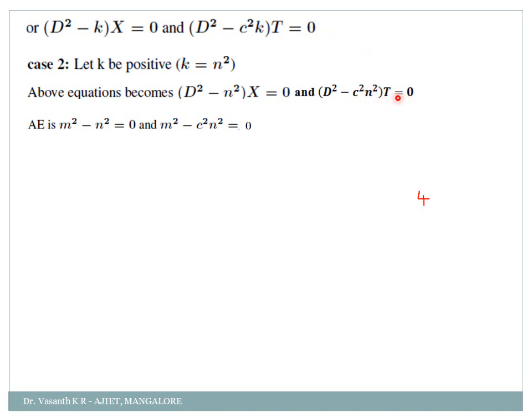So what will be my auxiliary equations? In the first case it will be m square minus n square equal to 0, and in the second case it will be m square minus c square n square is equal to 0. Now solve this.